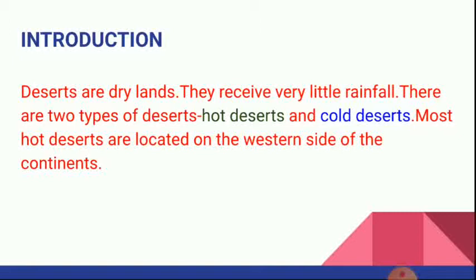Most hot deserts are located on the western side of the continents.